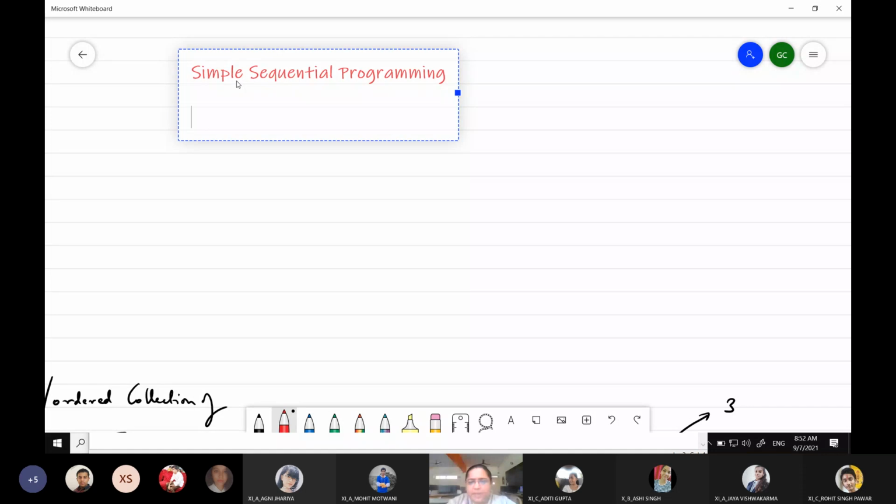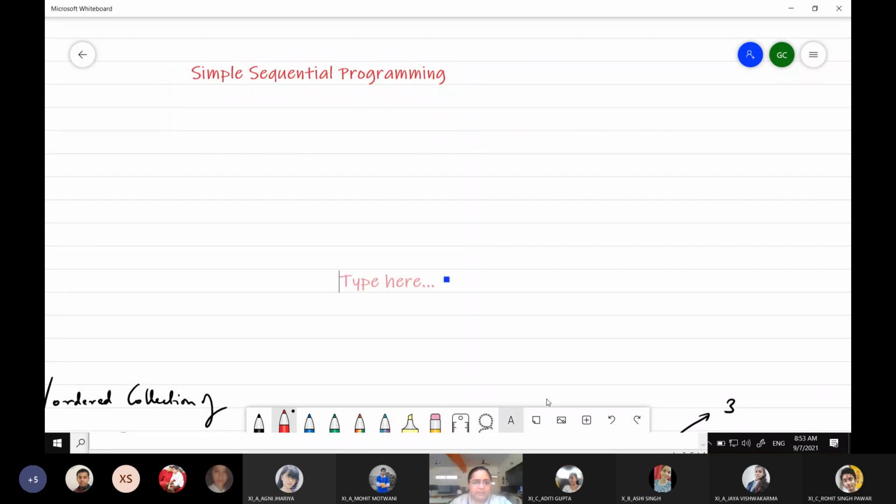This is a type of programming paradigm where all the statements are executed in sequence, that is, in order. We have line 1, line 2, line 3, so all the statements are executed in sequence. Usually we have three types of such programming.